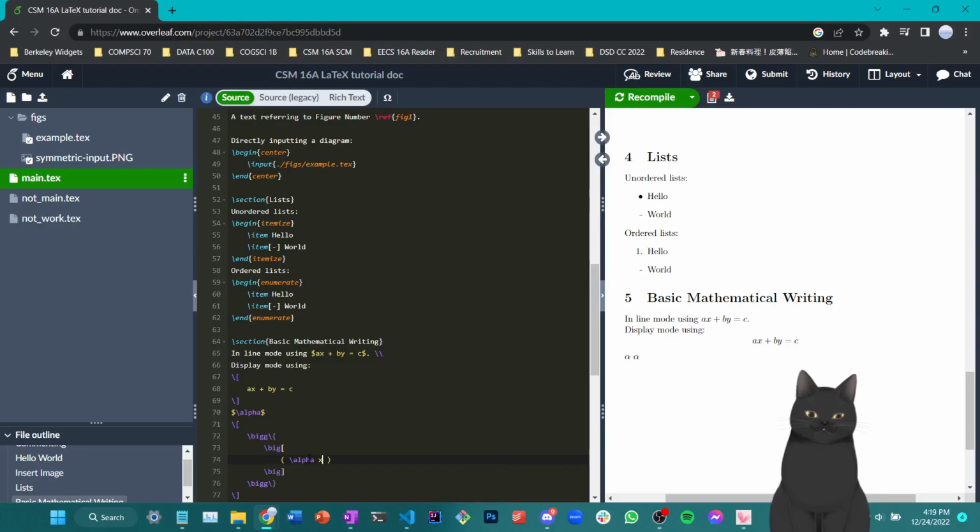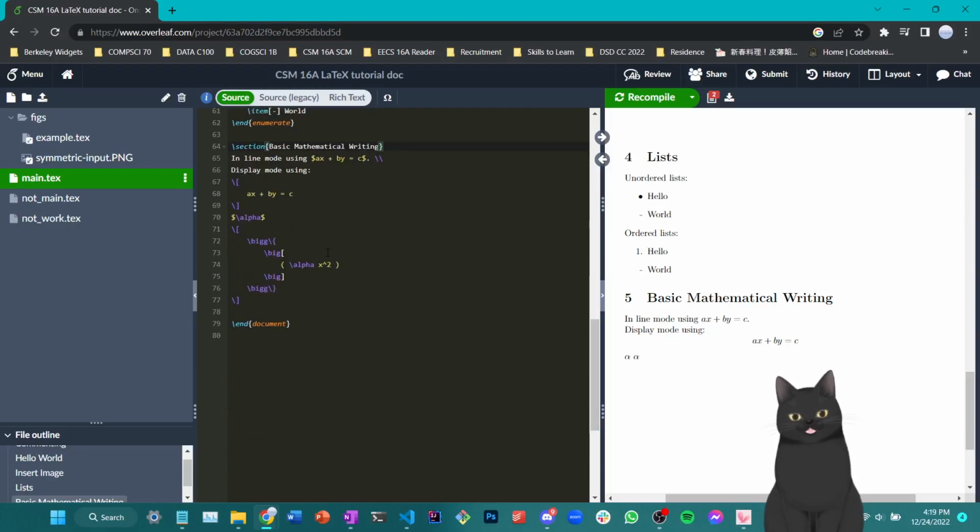Okay, and let me show you how to write exponents in this expression as well. To write an exponent, you can just say x and then caret, and then the exponent you like. For example, x to the 2, x to the second power. But if your exponent expression is more than one character, you would like to enclose it in curly brackets. Let me show you why later. But for now, I'm just going to finish typing this and show you the different changes.